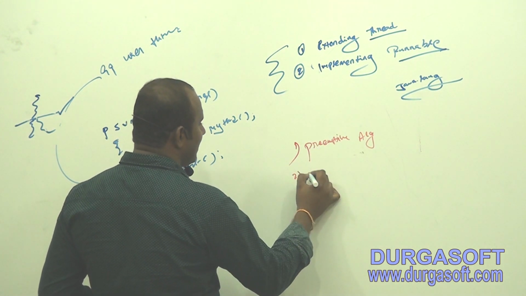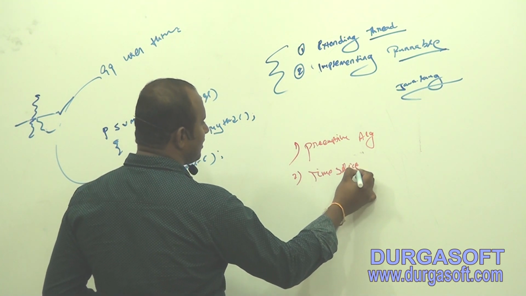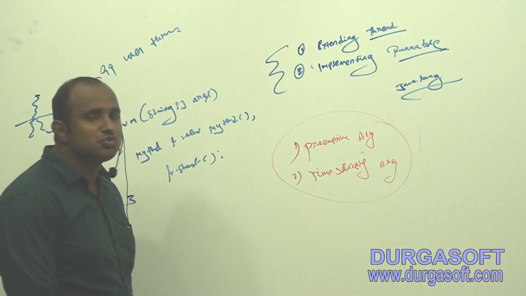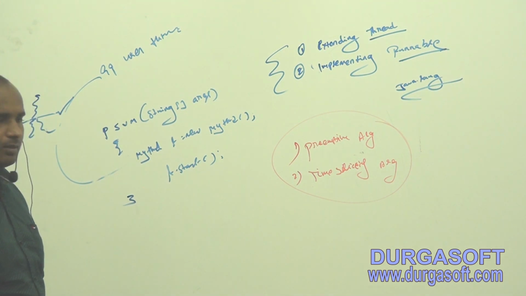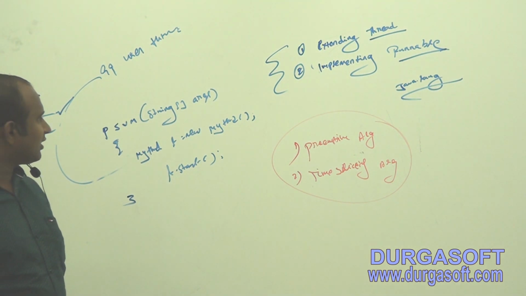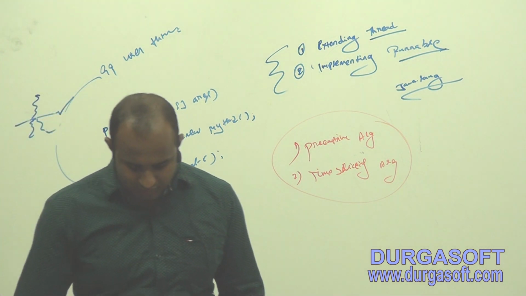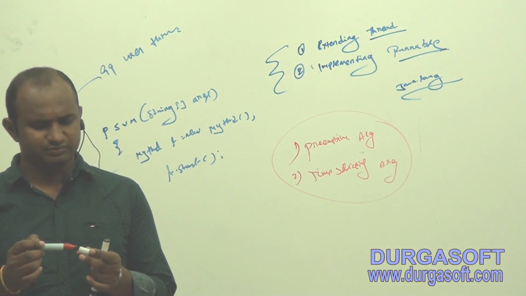The next one is the time slicing algorithm. So the thread scheduler follows these 2 algorithms to allocate the CPU for these threads. Point is clear? This is the information regarding the thread scheduler. So the thread execution is decided by the thread scheduler, right?